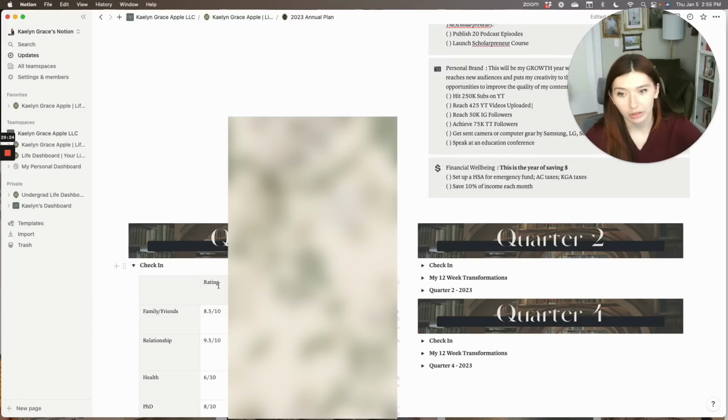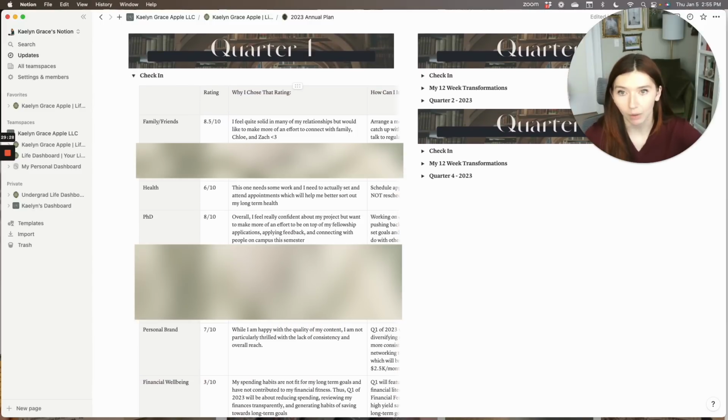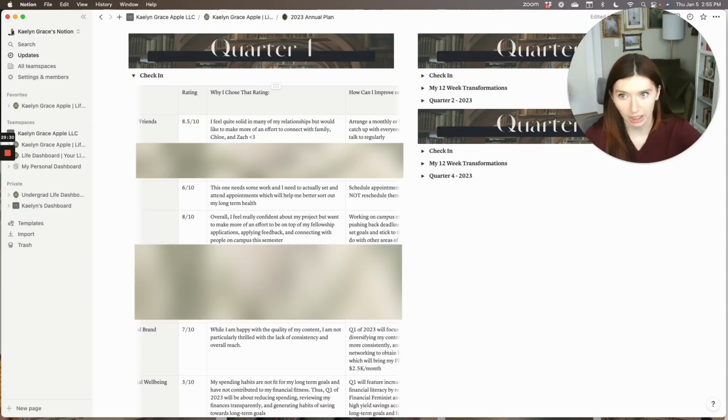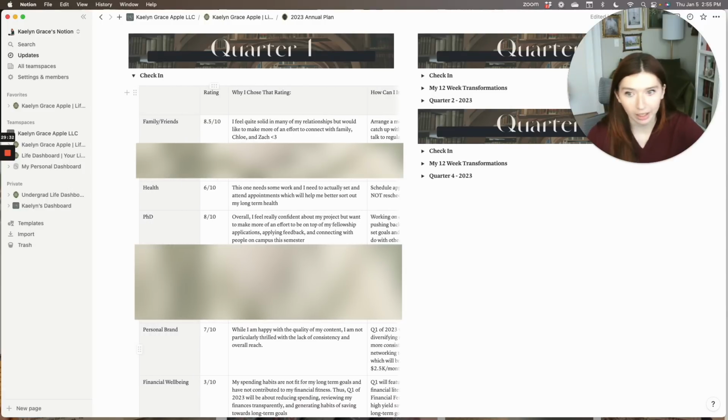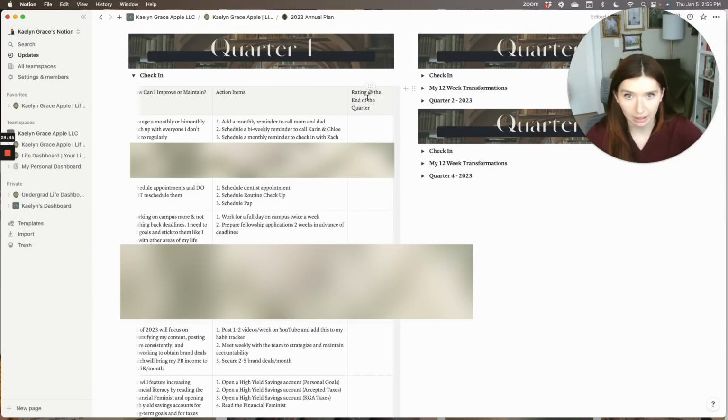I added the check-in that Elizabeth has in her template. However, I changed it a little bit because there were a couple different things I wanted to add and change. And so I did a little check-in to see where I'm at the beginning of the year, and then you can go all the way to the end and add a rating at the end of each quarter.